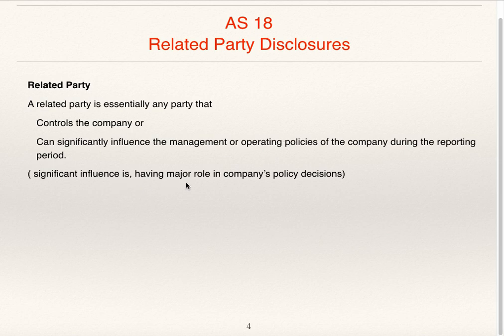Significant influence means having a major role in company's policy decisions. So, the party which is engaged in a major role in company's policy decisions and the party which controls the company is a related party.